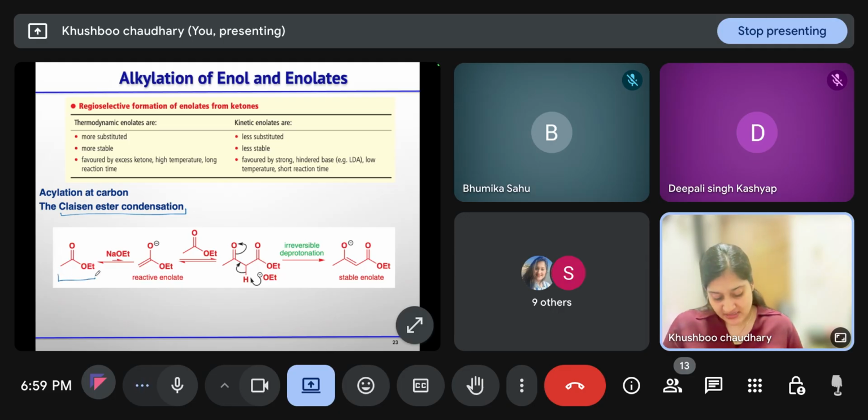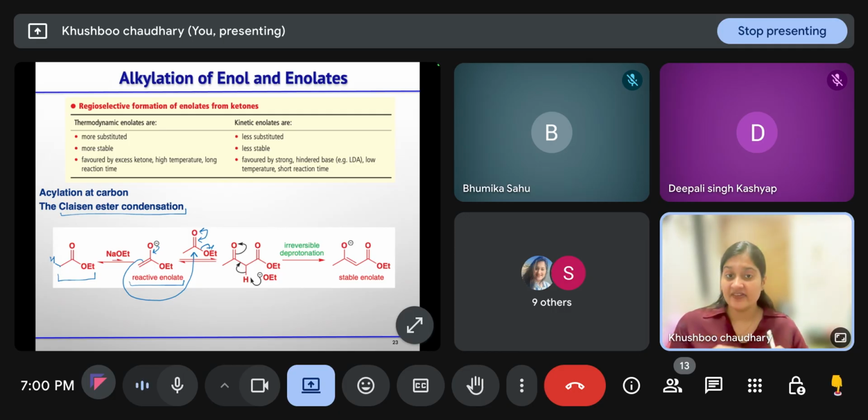So you have this ester and you are treating it with base. What will the base do? It will take the proton alpha to the carbonyl carbon, and this enolate will be generated. Once the enolate is generated, you have unenolized esters in the system. So this enolate will react with that ester carbonyl carbon, and then after removal of ethoxide, you will get the beta keto ester.